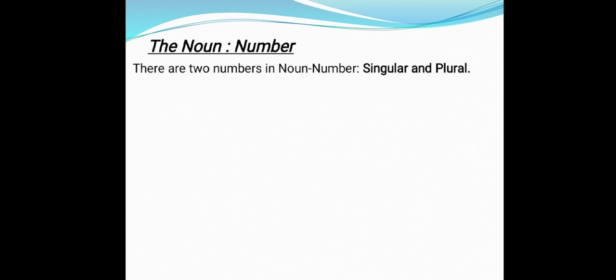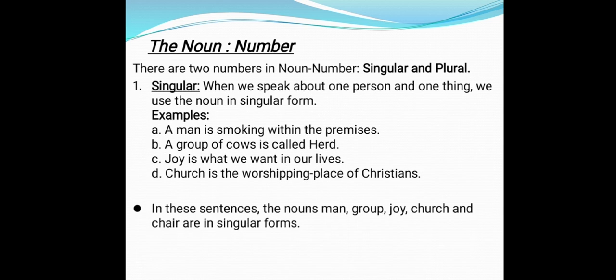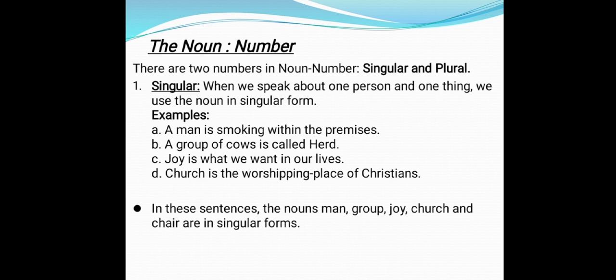Now we will move to the next, that is the noun number. There are two numbers in noun number, singular and plural. Singular: when we speak about one person or one thing, it denotes singular number. Like a man is smoking within the premises. A group of cows is called a herd. Joy is what we want in our lives. In these sentences, the nouns man, group, joy, church, and chair are in singular form.